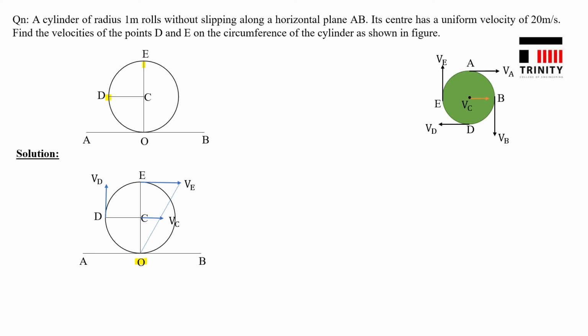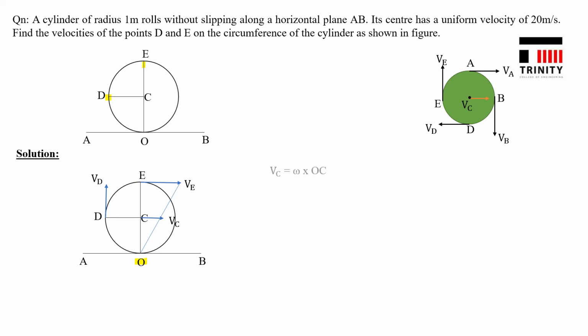So draw a line connecting the tails of VE and VC and draw a line connecting the heads of VE and VC. The intersection point of these two lines will give you the instantaneous center. So here O is considered as the instantaneous center. This is how you locate the instantaneous center.